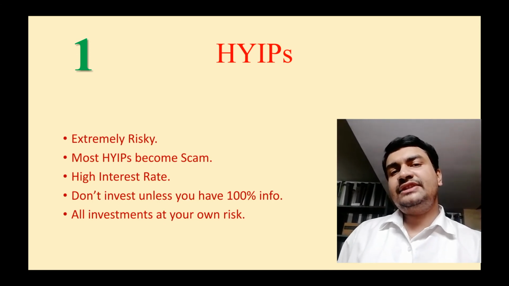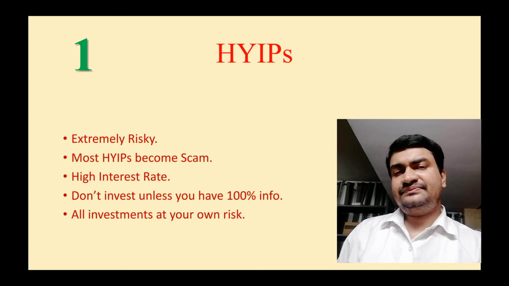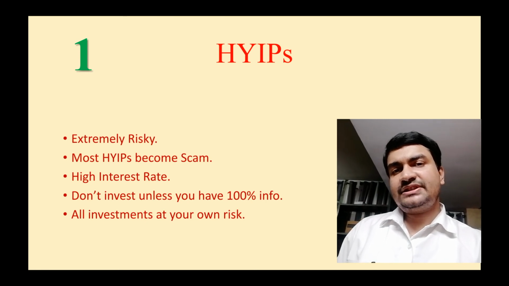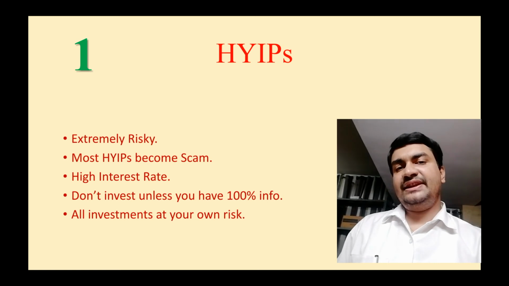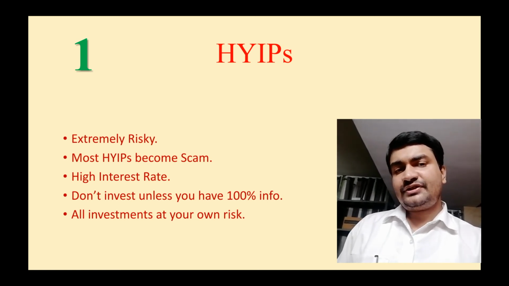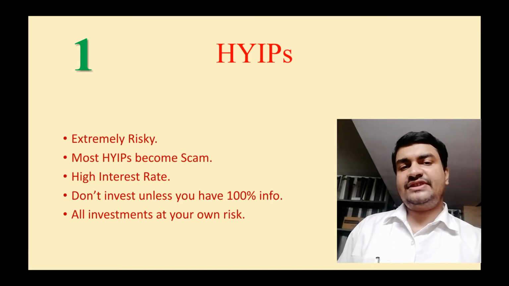So how much will you earn in these 2 months? After 60 days, on your 10,000 rupees, daily rupees 500 means your interest amount will be rupees 30,000, and you will get back your principal amount also. That means 30,000 plus the principal amount of 10,000, total 40,000. So by investing only rupees 10,000, within 2 months you earned 40,000 without doing anything. So it is a very fast way of earning, but in most cases HYIPs go scam. So you have to be very careful while investing in it.